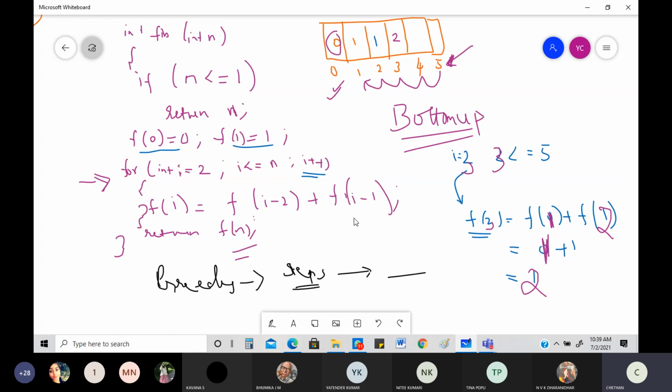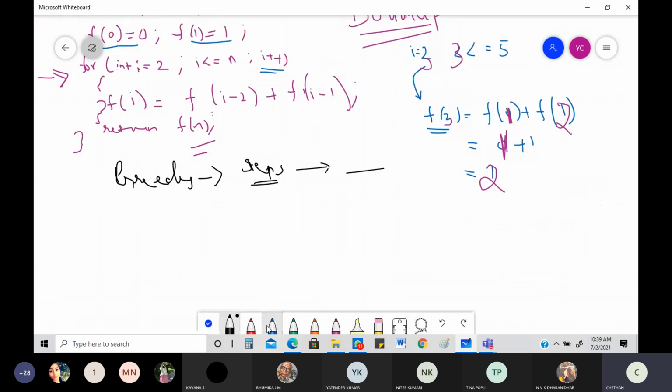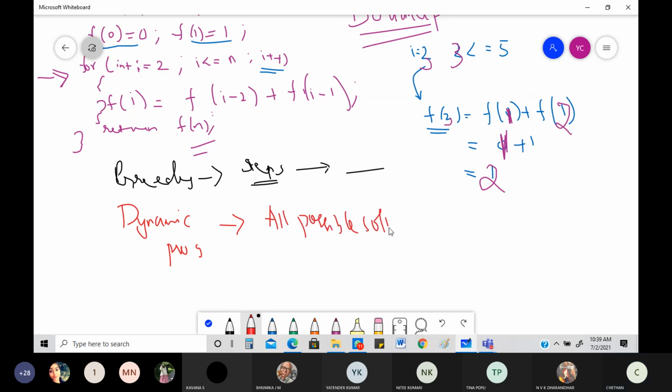And what's the next thing I told you? I told you very clearly when it comes to dynamic programming, this is also an optimization technique, but we don't follow steps here. We find out all possible solutions, and from those we pick the best one.